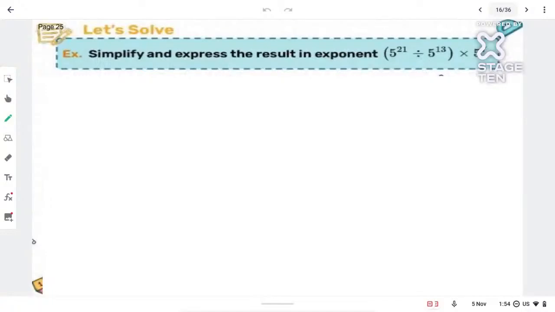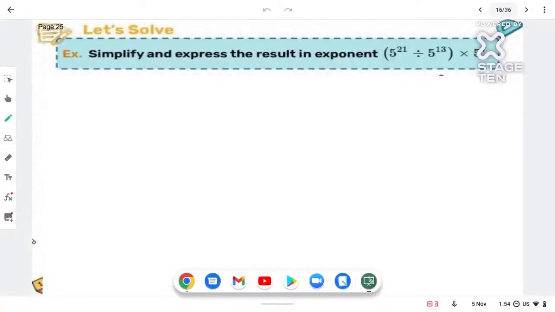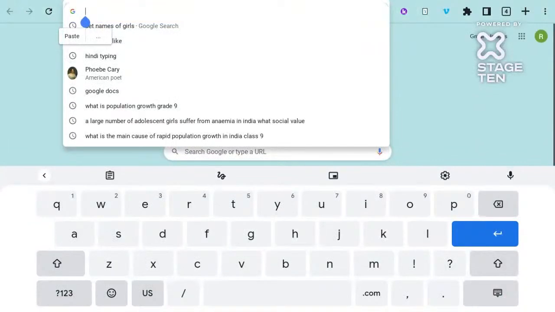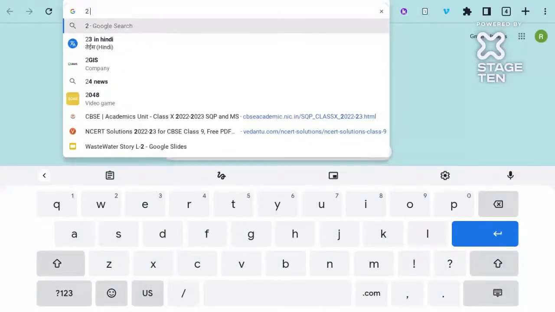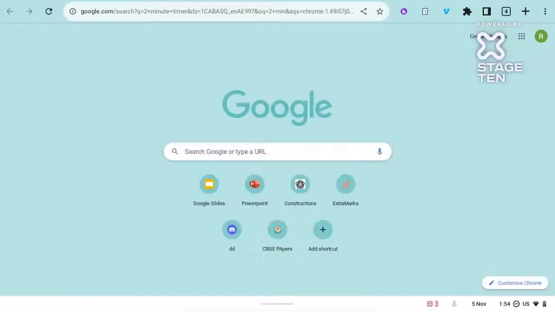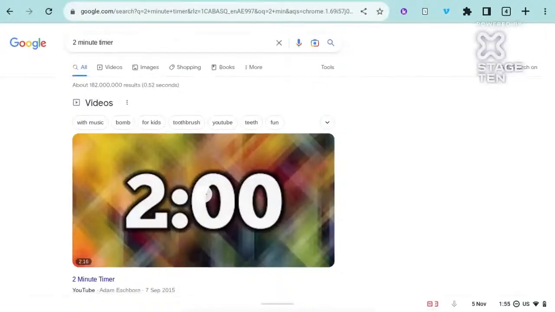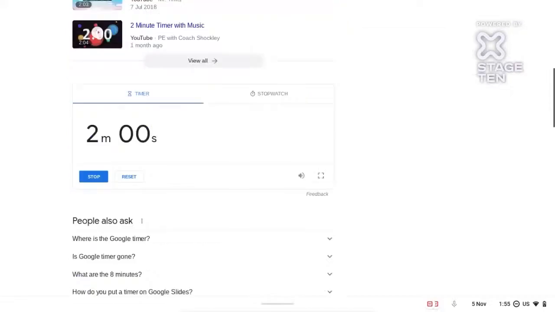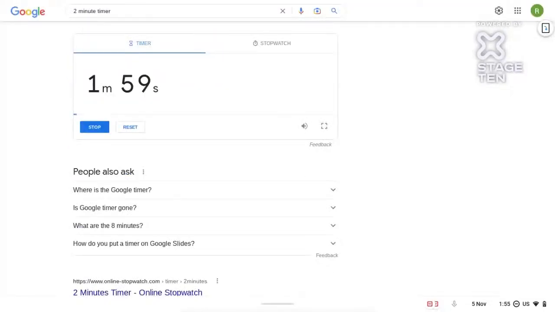It is multiplied by 5 raised to 7. Now this question, I know it's a little bit tricky. I'm going to give you 2 minutes for the question, until everyone gets it. Let's put a 2-minute timer. Here, 1 2 3 and start. Timer started.